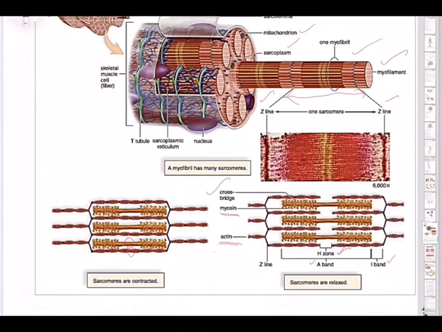Here you can see the overlapping. So when it is relaxed, the H zone appears. Otherwise the I band and A bands, look at that, they are getting overlapped. This is how the muscle behaves when it is relaxed and contracted. So in our next session, we will be studying the mechanism of muscle contraction, how exactly this happens. Until then,